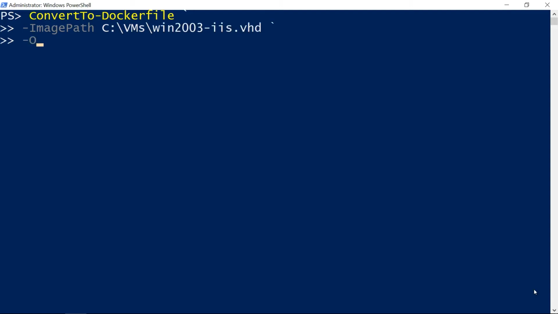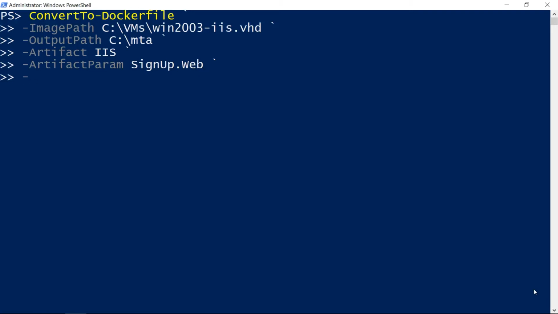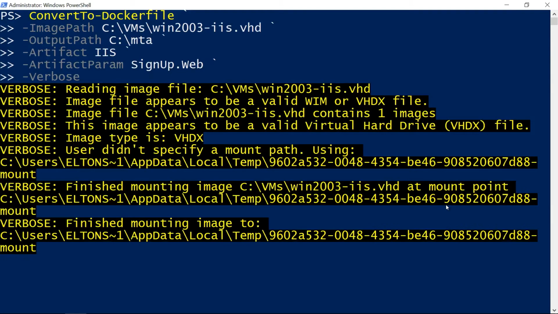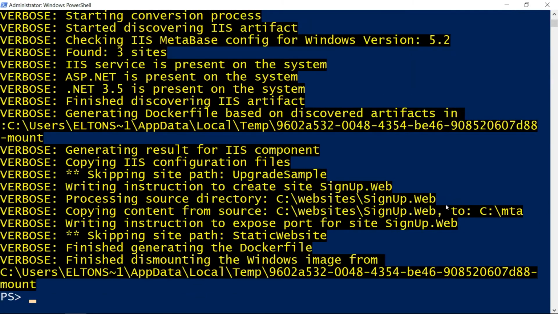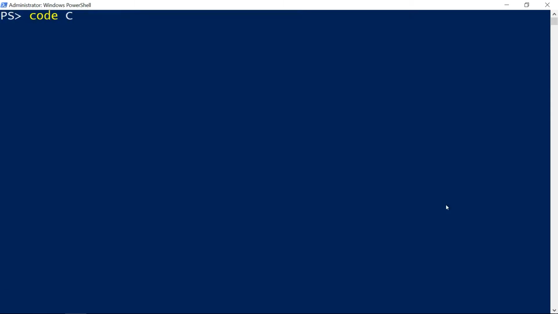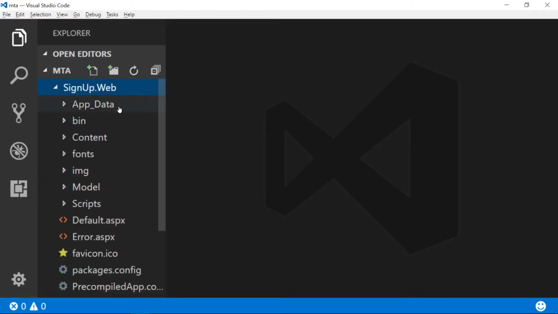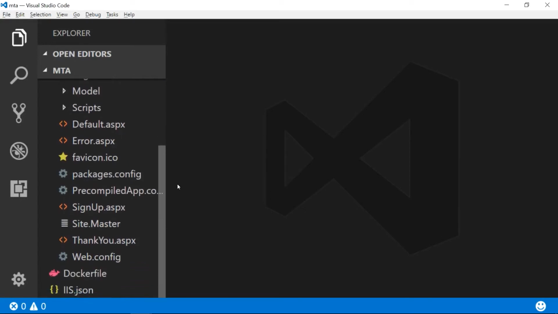Image to Docker can work with different application types, which it calls artifacts. This is a web application, so I want to look at IIS on the VM. If I run the command now, Image to Docker will pull all of the web apps out of the VM into one Docker image, but it's better to run a single application in each Docker container, so I'll pass a parameter to extract just one website, signup.web. Now, Image to Docker mounts the VHD and extracts the ASP.NET application. The output from Image to Docker is a Docker file, which is how you package applications in Docker, and all the content for the app copied out from the VHD.